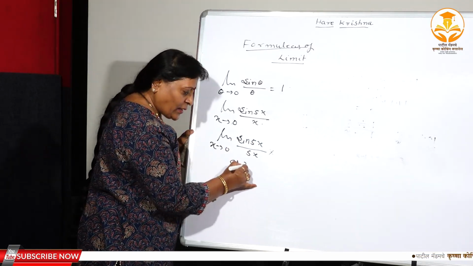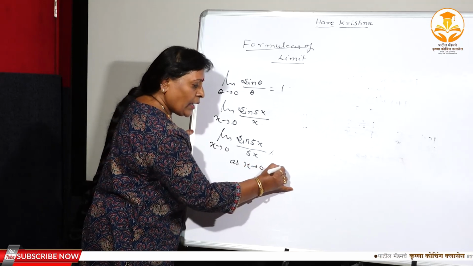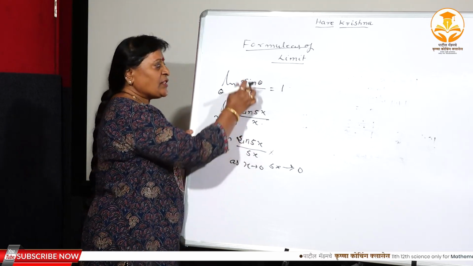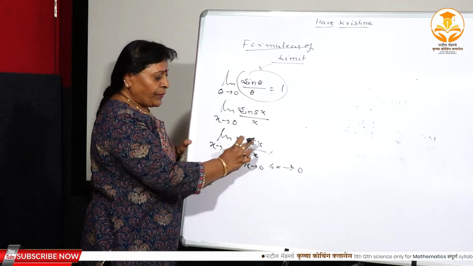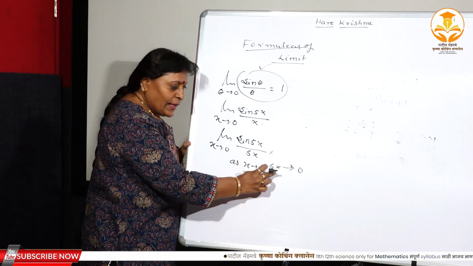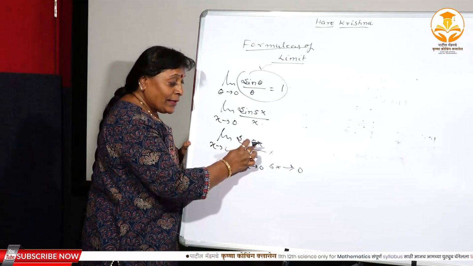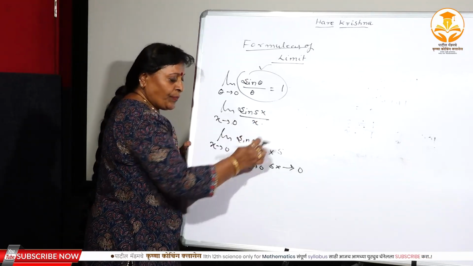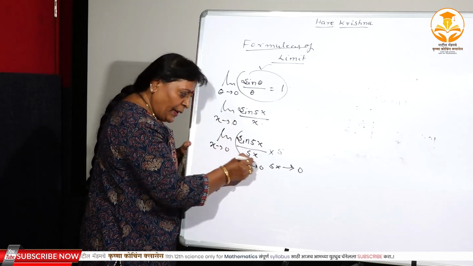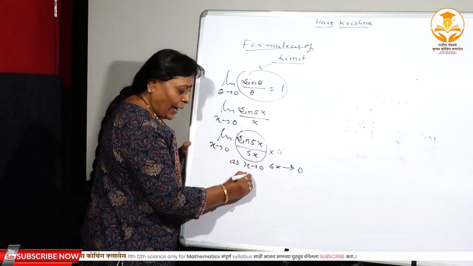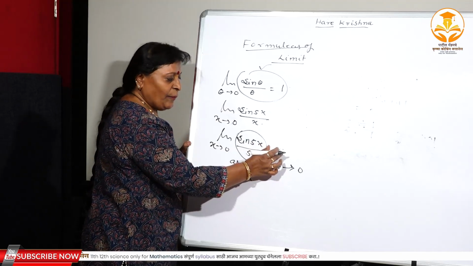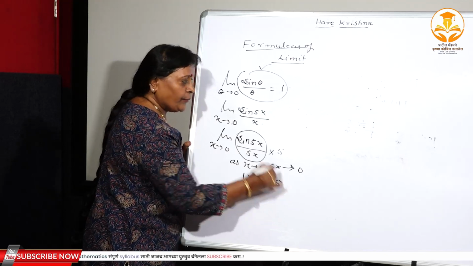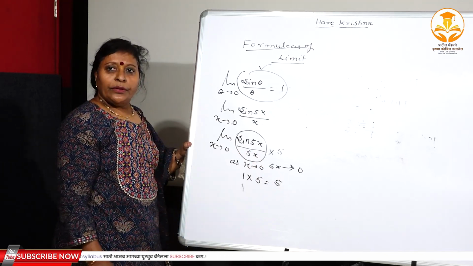Now as x tends to 0, this 5x also approaches towards 0. Now this function satisfies all the conditions of this formula. Angle is repeated in the denominator, this angle approaches towards 0, and this angle is not measured in degree but in radian. Therefore the limit of this function is equal to 1, and the limit of the constant function is always constant. Therefore 1 into 5 is always equal to 5. So this is about this formula.